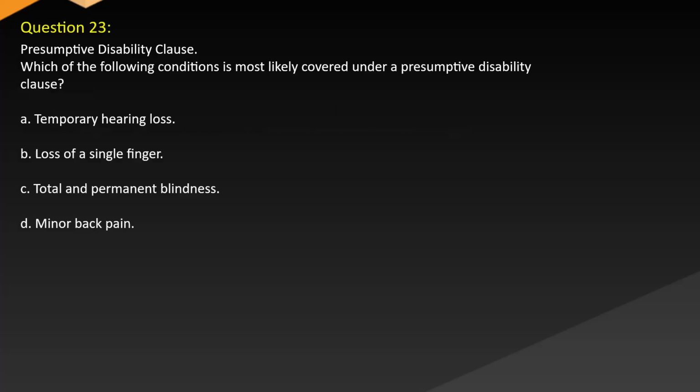Question 23. Presumptive disability clause. Which of the following conditions is most likely covered under a presumptive disability clause? A. Temporary hearing loss. B. Loss of a single finger. C. Total and permanent blindness. D. Minor back pain.